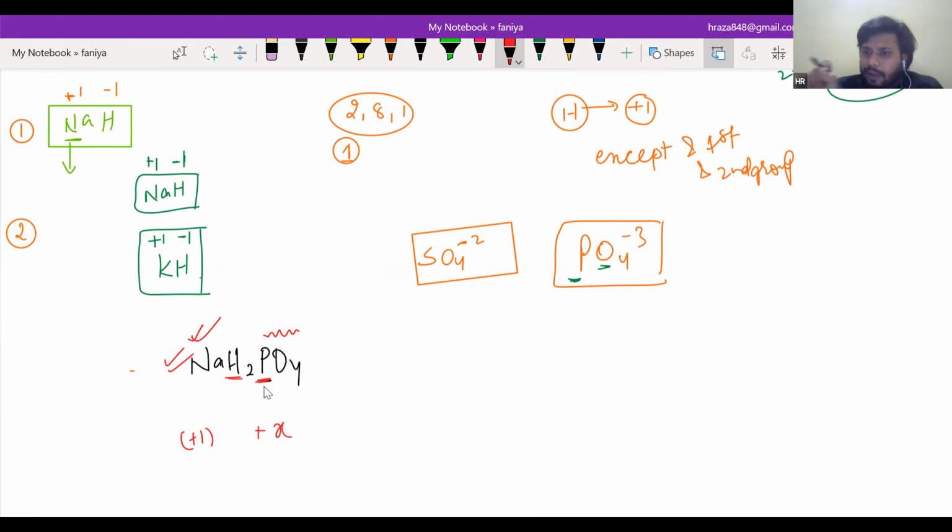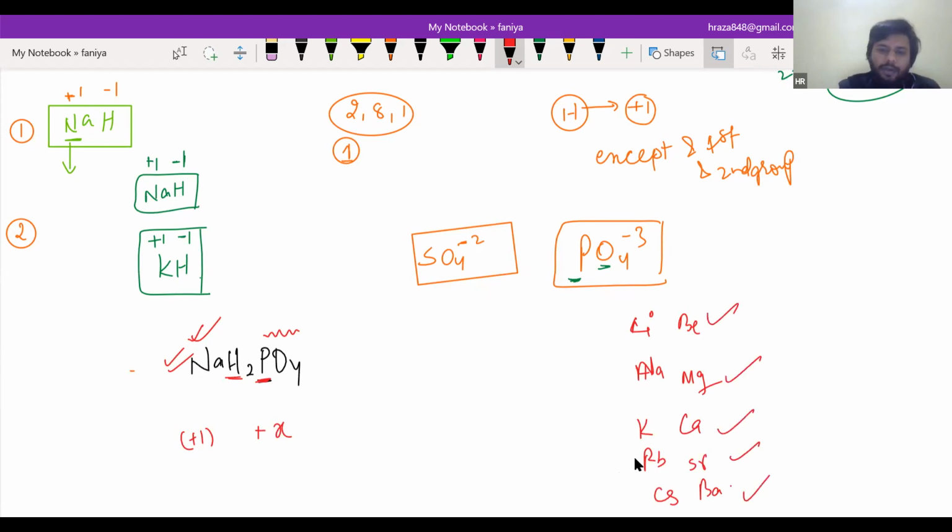Hydrogen will show negative charge only when it is present with first and second group elements. Do you know what the first and second group elements are? That is lithium, sodium, potassium, rubidium, cesium, and beryllium, magnesium, calcium, strontium, barium.